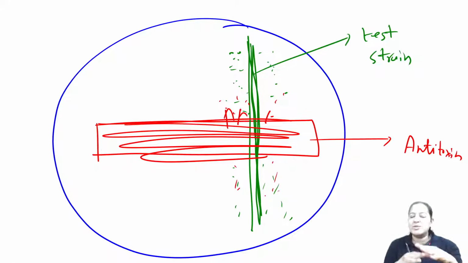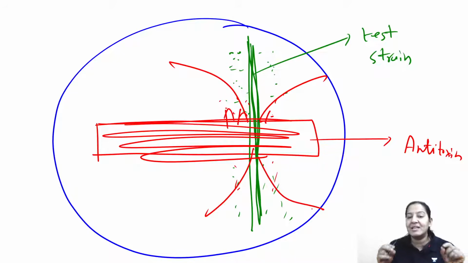So toxin antitoxin reaction takes place, and here lines are formed. These are the lines. These are the lines of precipitation. So it is an example of precipitation.